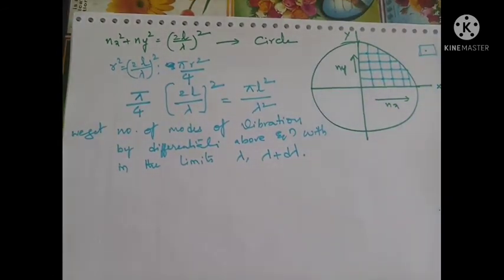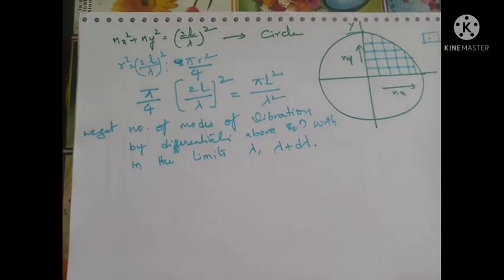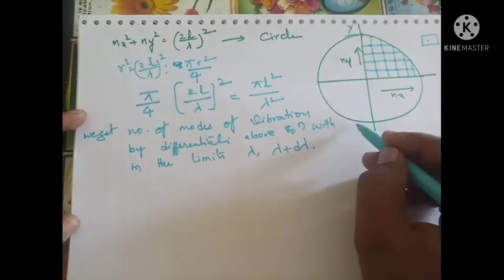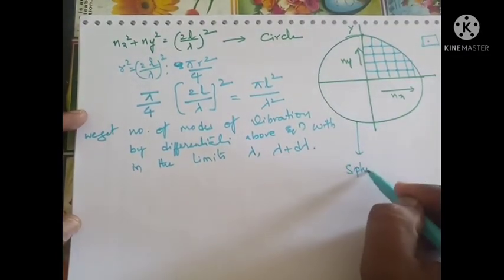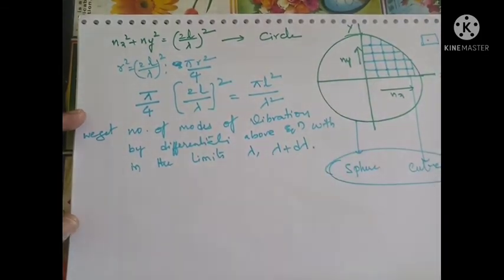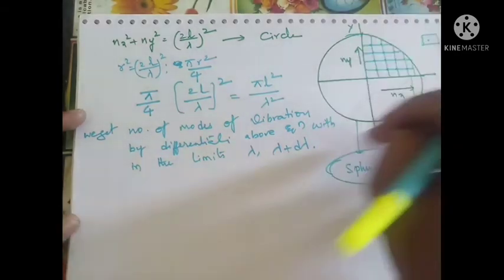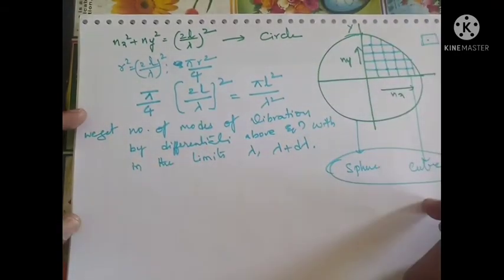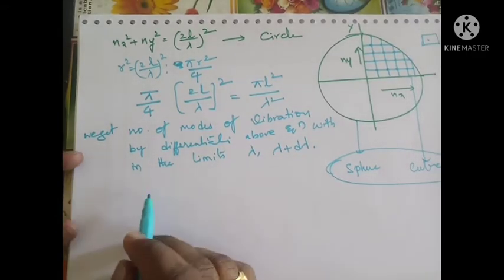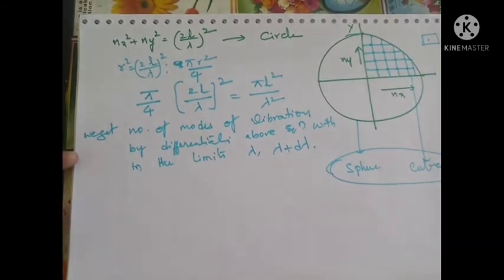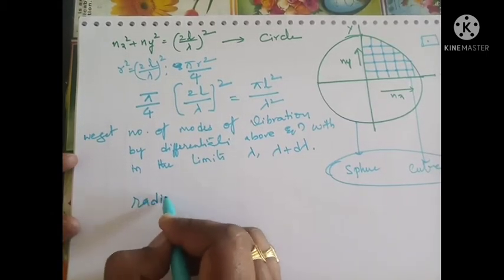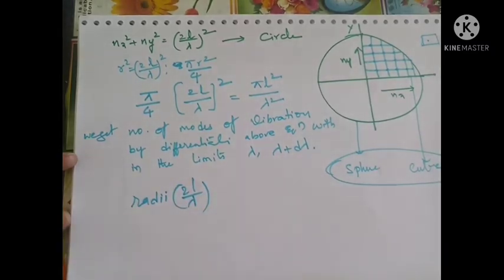Now the total number of modes of vibrations, if we extend to the sphere, the circle becomes a sphere and the square becomes a cube. In that case, the number of modes of vibration f up to wavelength λ will be those in the octant of the spherical shell of radius 2L/λ.